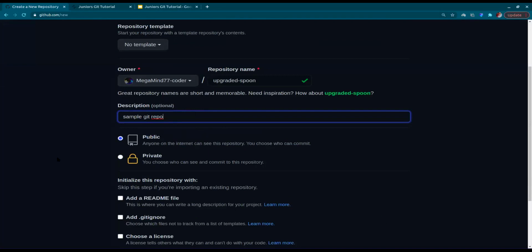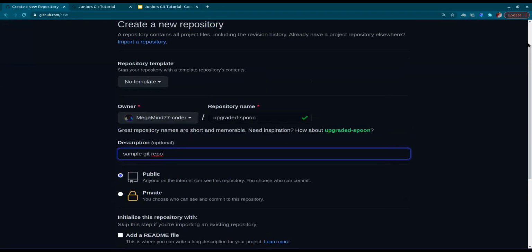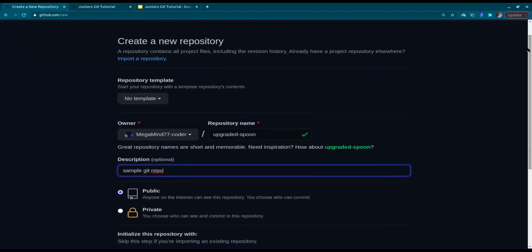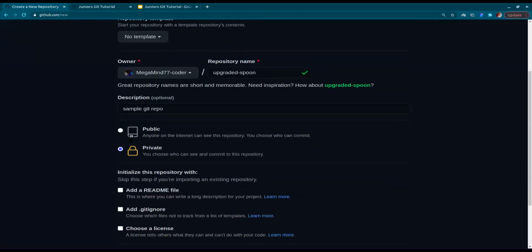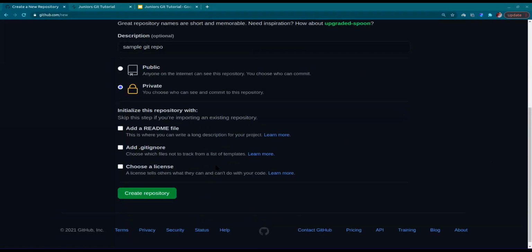What public means is that everybody can see the repo on your profile, as in it's publicly visible. Private is when you choose to work on it personally, not involving anyone else, or you want to hide it for now. This is basically used when you're working on a personal project, and you could choose to make it public later. So if you make it private, you can still change the visibility, right?